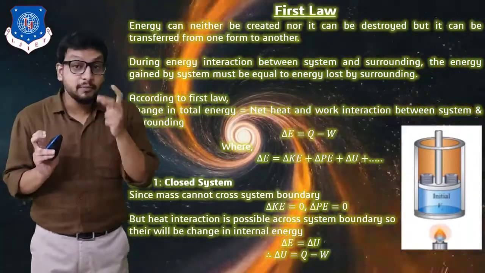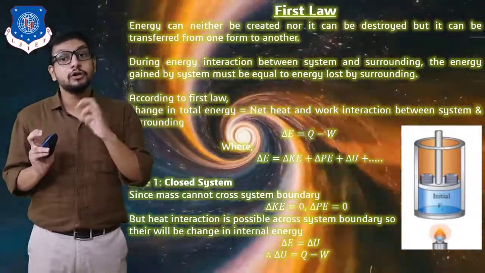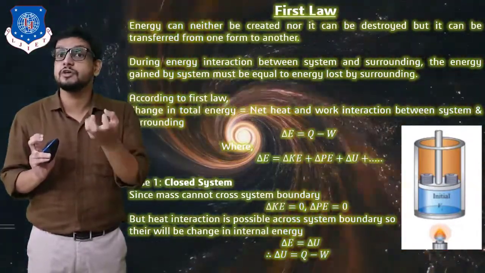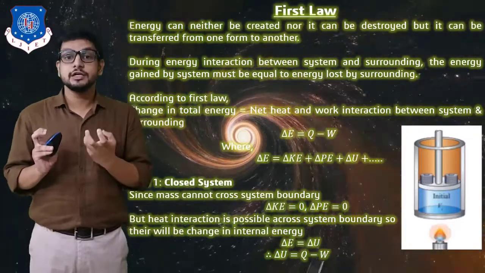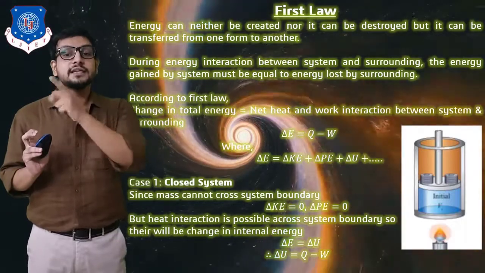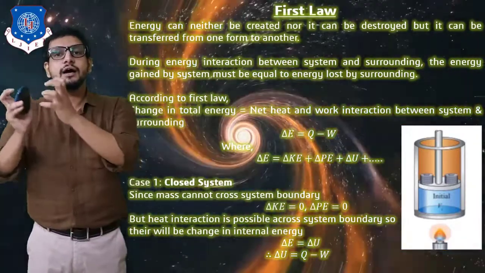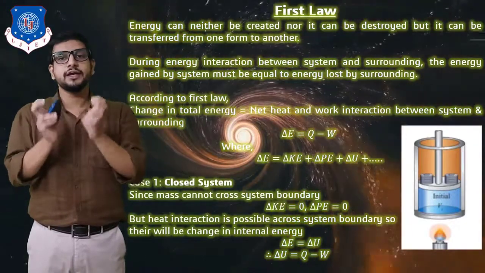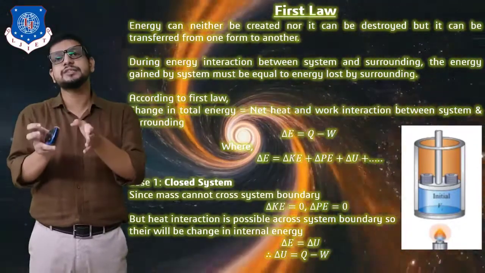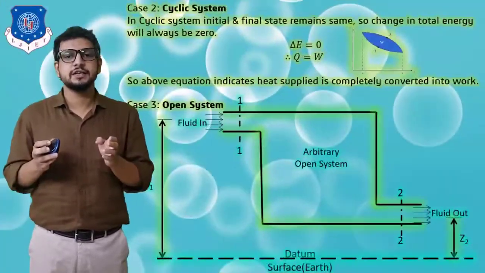But there can be a heat interaction between the system and the surrounding, right? Because of that, the internal energy of a gas can be increased. So according to the equation delta E is equal to Q minus W, we can say that delta E is equal to delta U. So the equation for case 1 becomes delta U is equal to Q minus W. Okay, now let's see our next case, that is case 2.